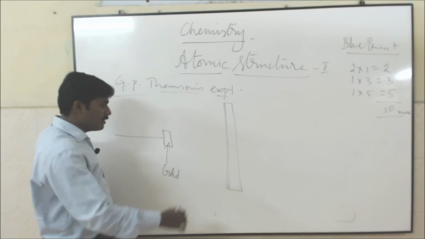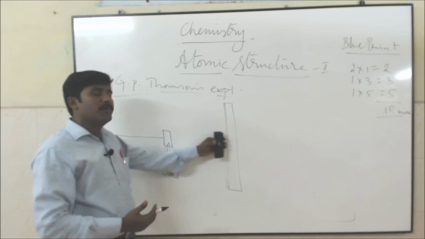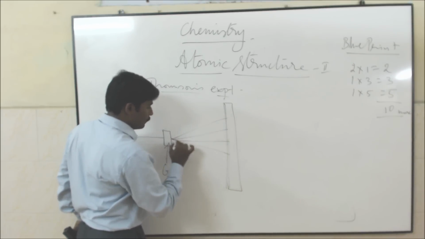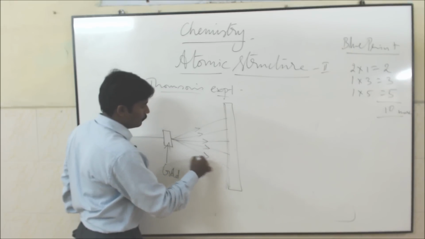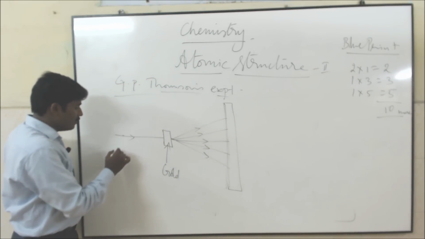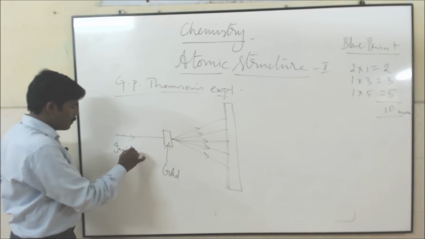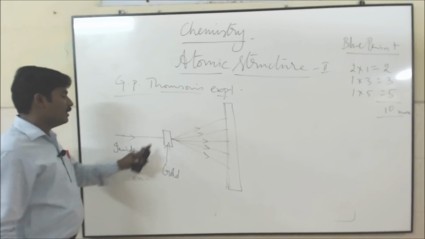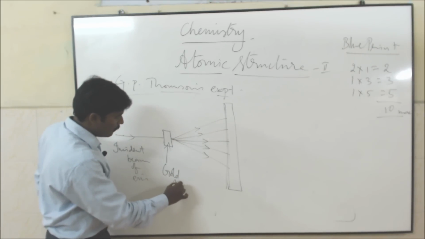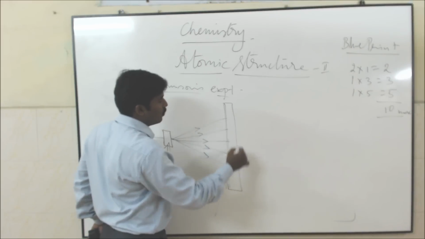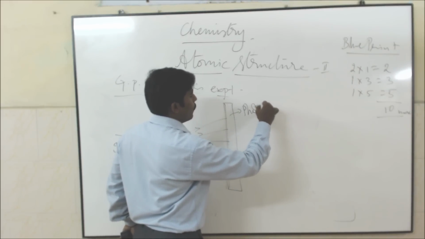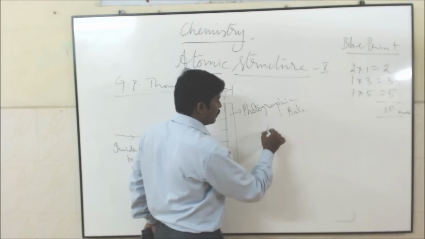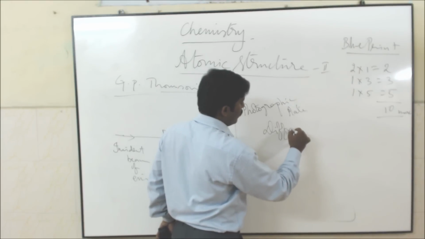Now, this photographic plate is kept perpendicular to the incident beam of electrons. Now, the electrons are scattered like this. This is the incident beam of electrons, it's a gold foil. This is the scattering wave. This is a photographic plate. The diffraction pattern is also very much the same as in the Davisson-Germer experiment.